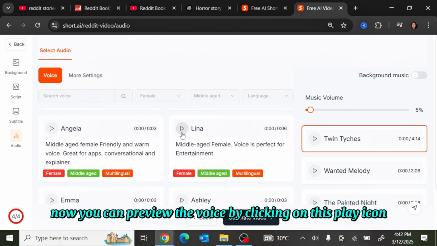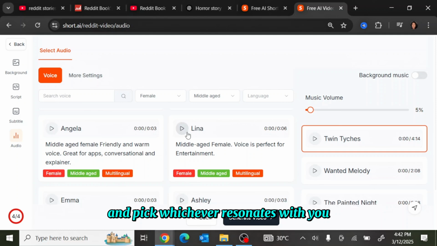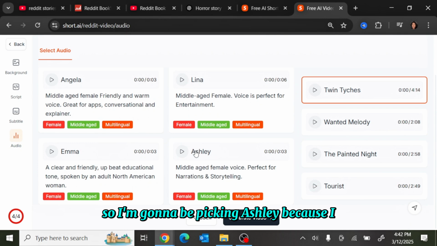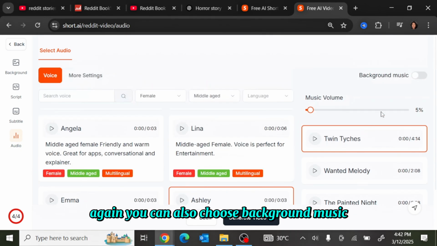You want to go back to the voice and pick a voice. Now, you can preview the voice by clicking on this play icon, and you will be able to listen to a preview of how the voice sounds and pick whichever resonates with you. So I'm going to be picking Ashley, because I feel this is perfect. It's for storytelling.